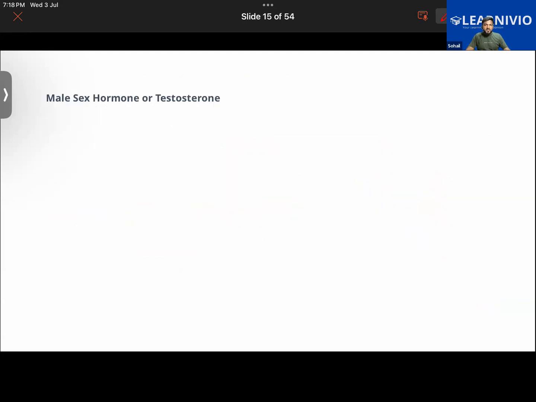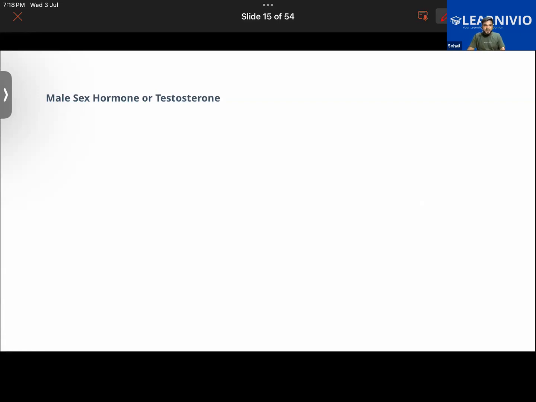Okay, we'll be talking a bit about this testosterone. So let us understand about the function of testosterone. You have understood how it is secreted, right? Basically produced by the testis. It's a sex hormone that plays an important role in the body of the male. In men, it helps in development of the muscle mass and strength.